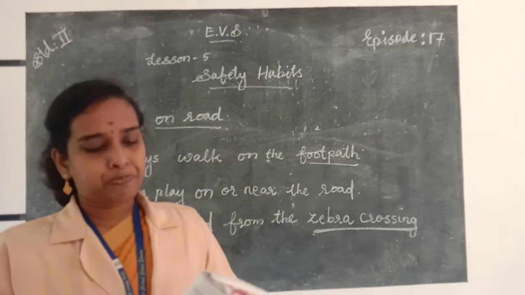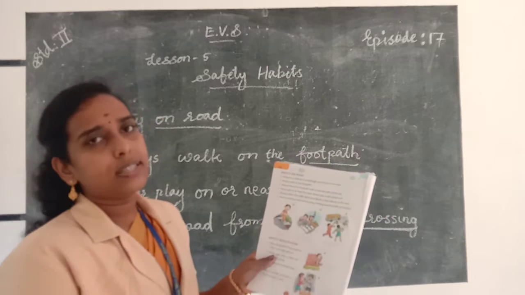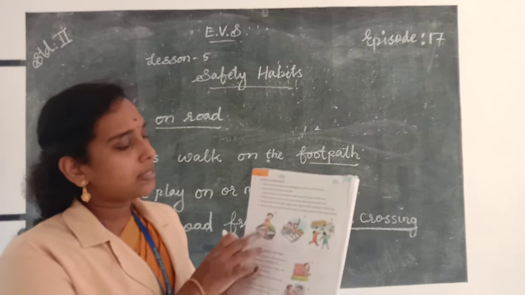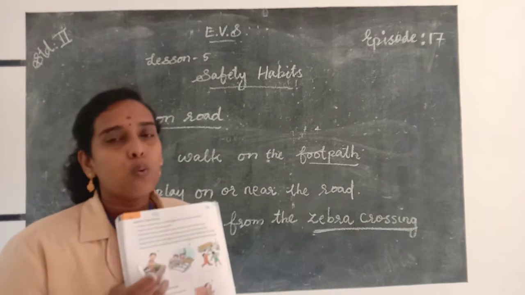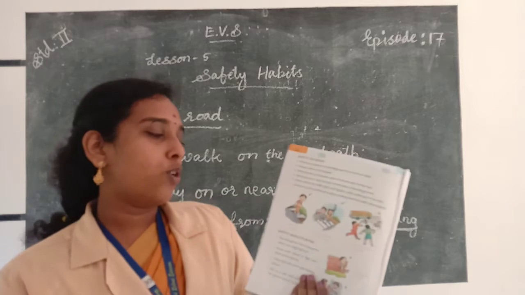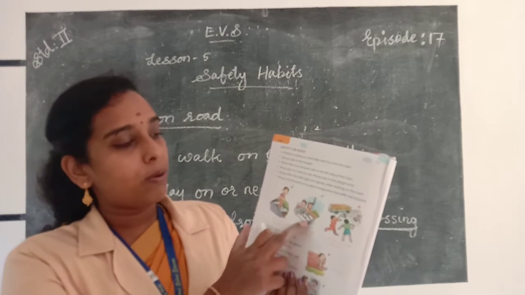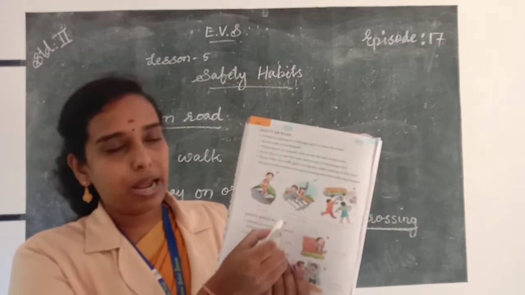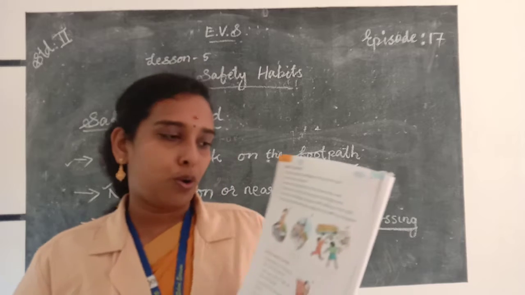Here some pictures are given here. It's a good safety habit. It's a safety habit like walk on the footpath. Here the boy walks on the footpath. It's a safety habit and it avoids accidents. So walk on the footpath, cross the road from the zebra crossing. This is the zebra crossing and you also use the zebra crossing to cross the road.